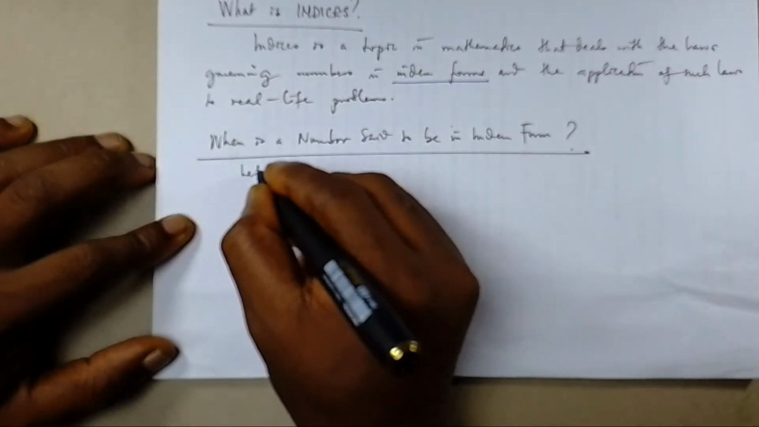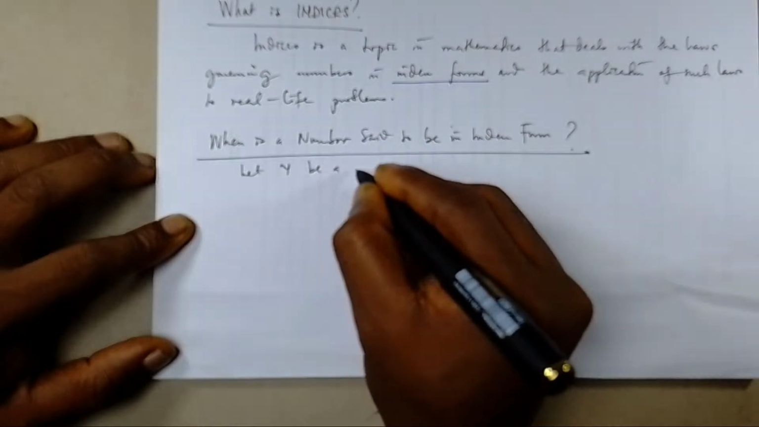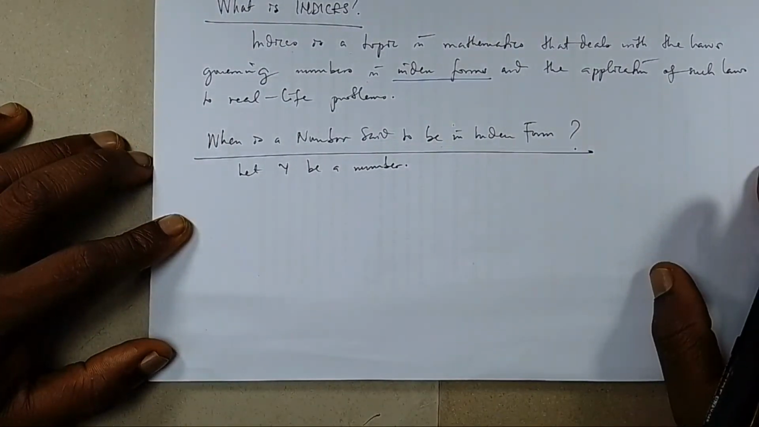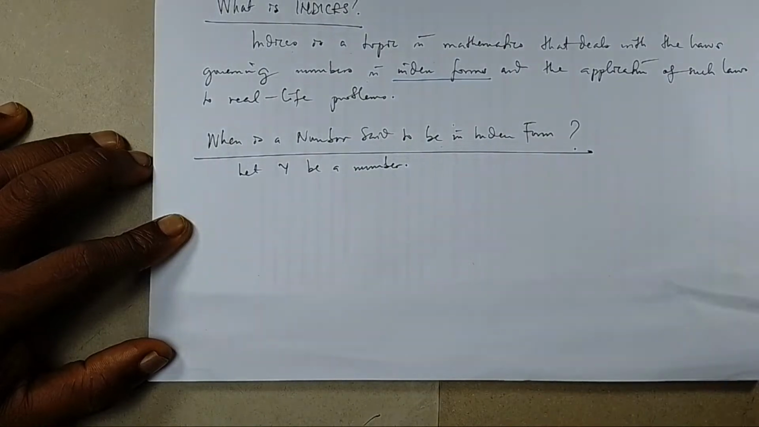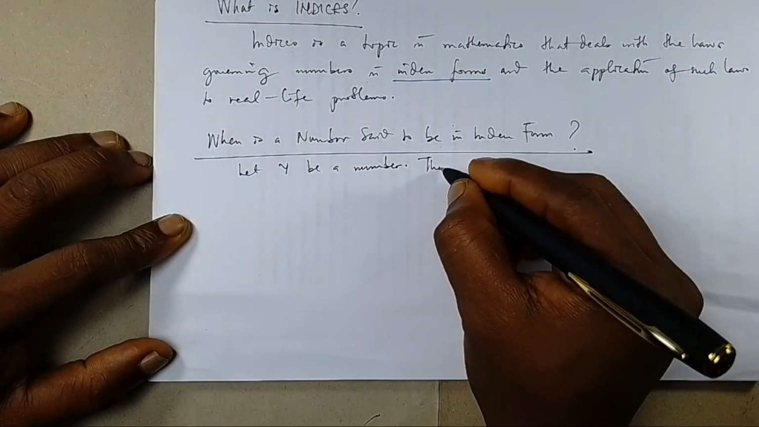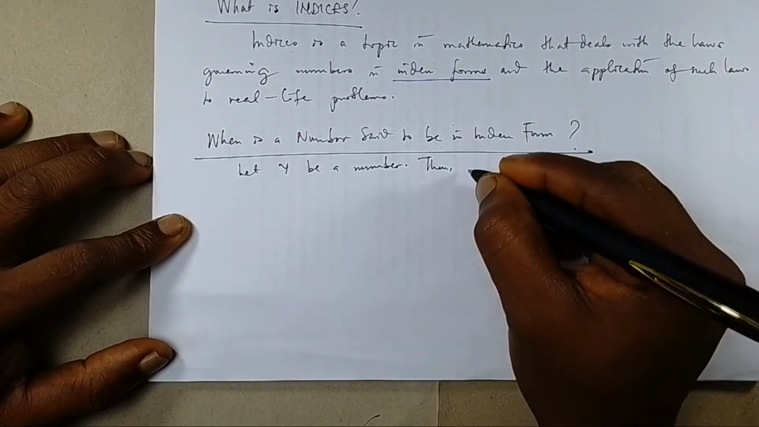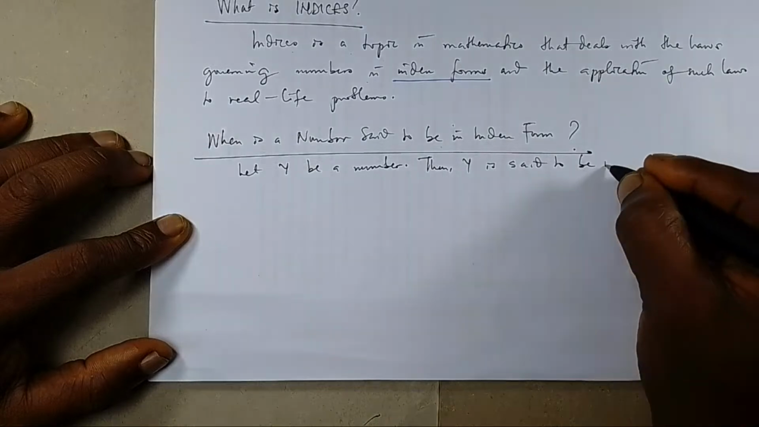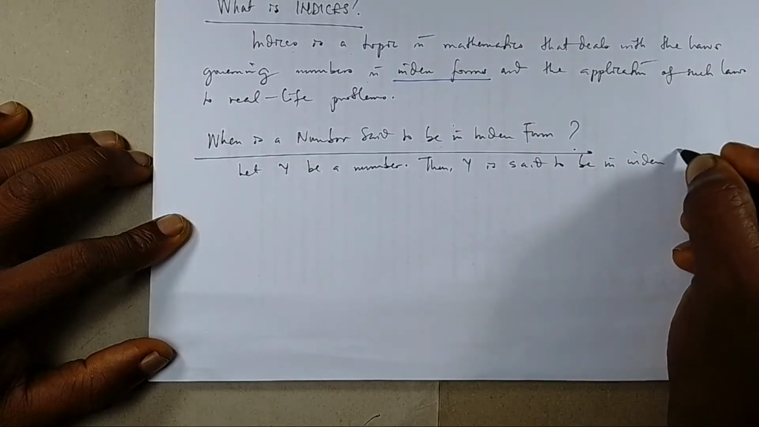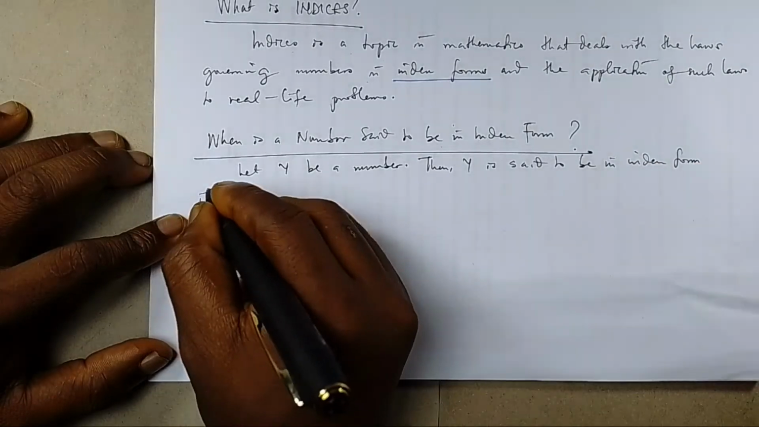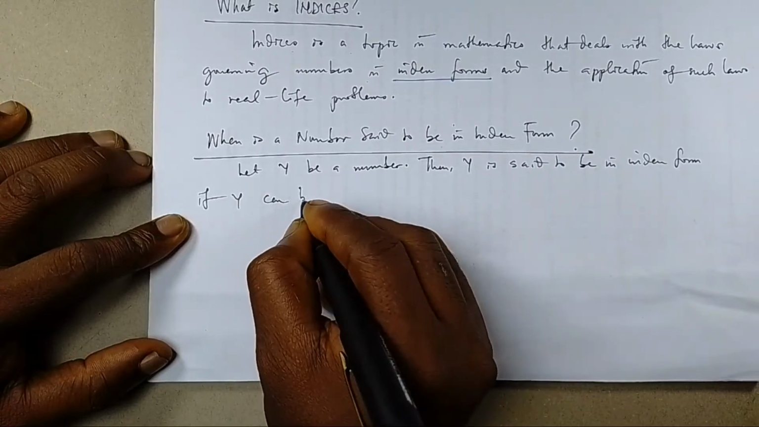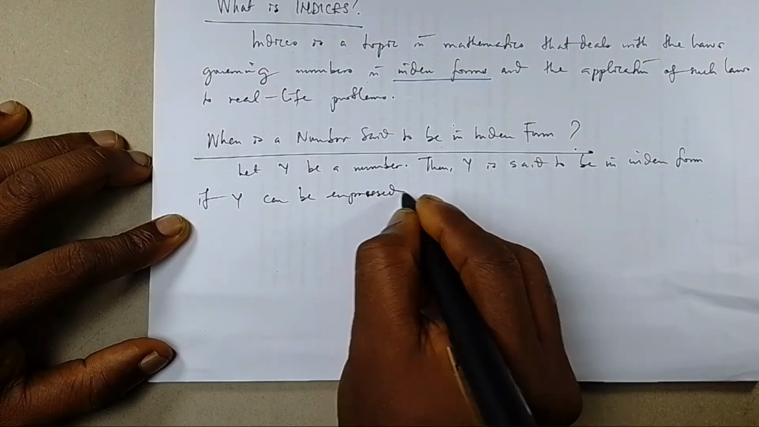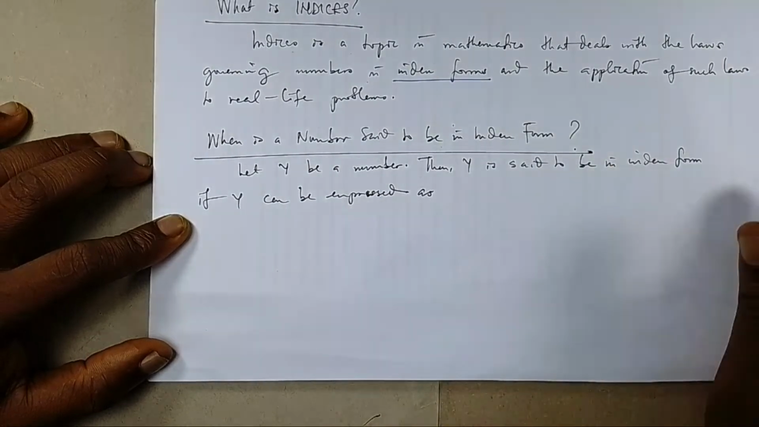I'm going to tell you in this manner. Let y be a number. Then y is said to be in index form if y can be expressed as